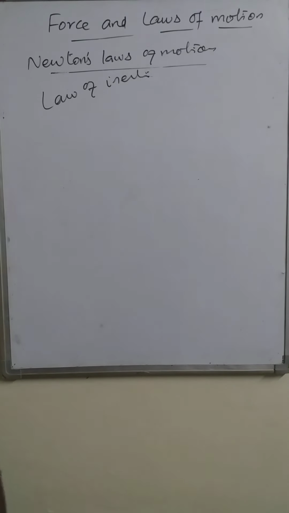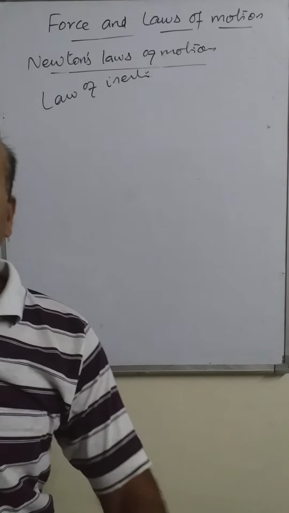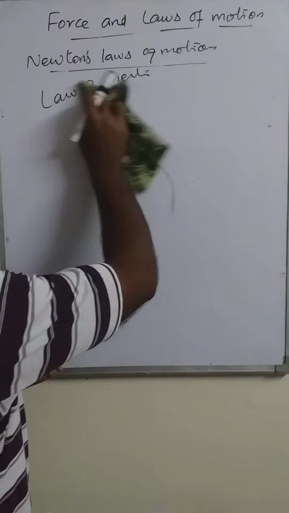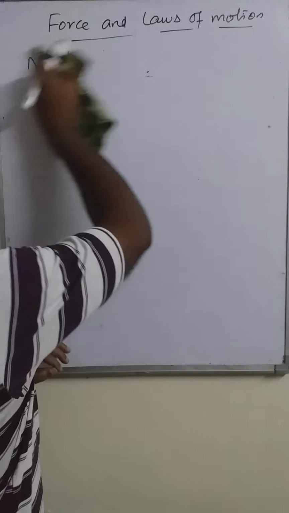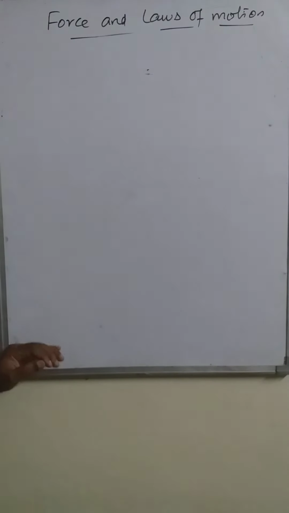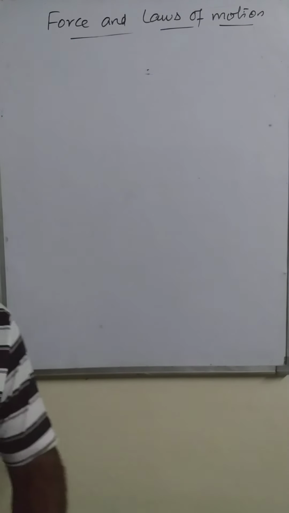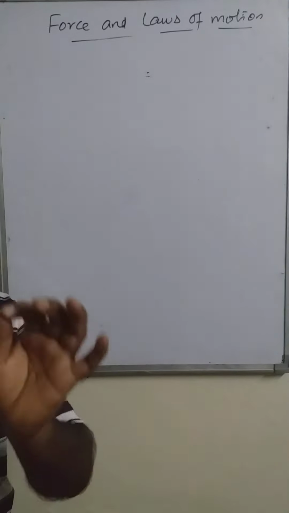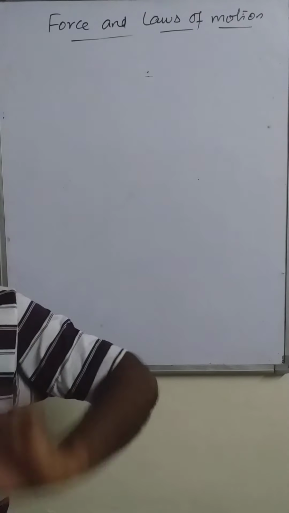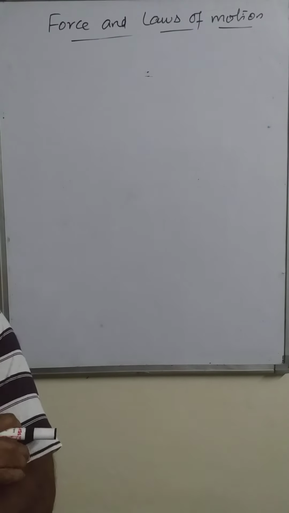Before going into the second law of motion, if we want to discuss Newton's second law of motion, before that a very important quantity is to be discussed.